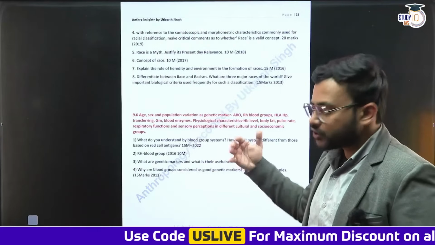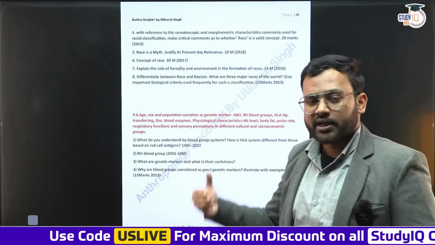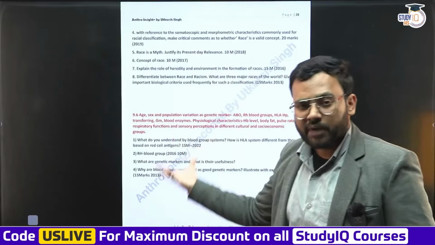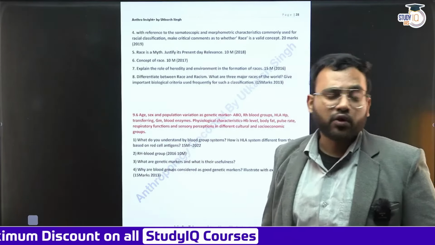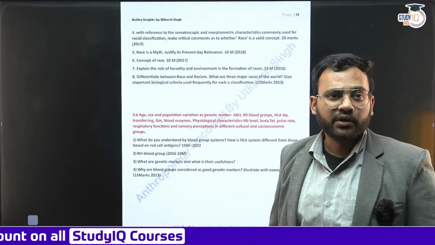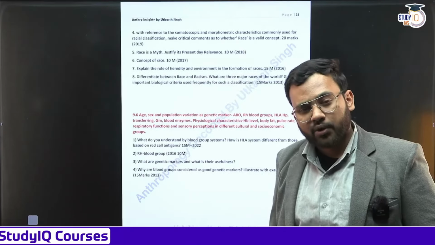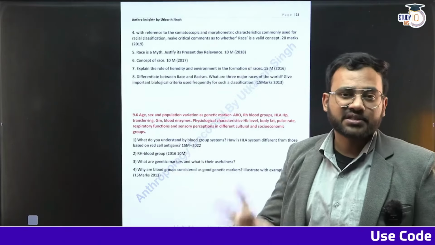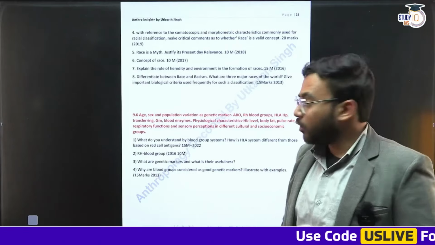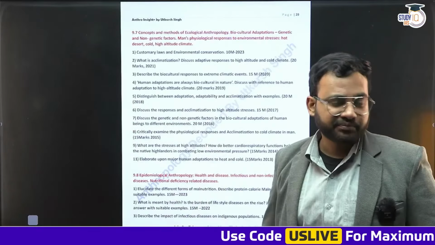Then there are units dedicated to variation and genetic markers, followed by ecological and epidemiological anthropology. In ecological anthropology, we are going to discuss the interaction between humans and environment and its effect. In epidemiological anthropology, disease and its spread.